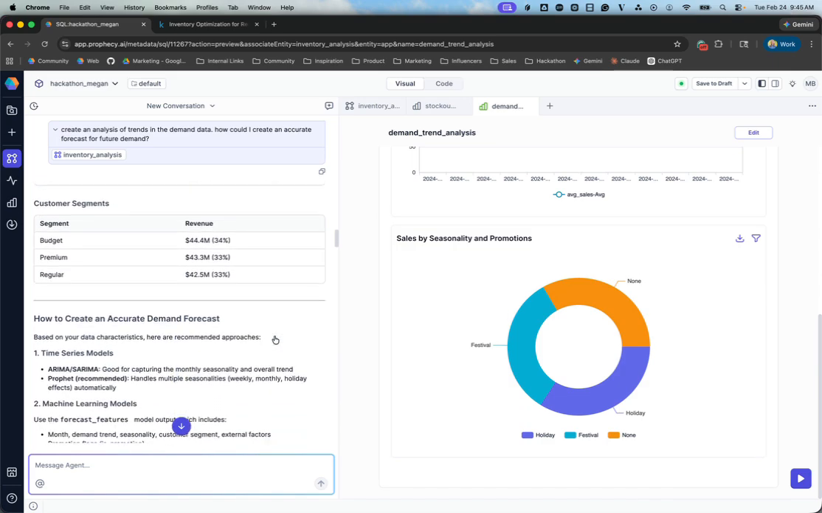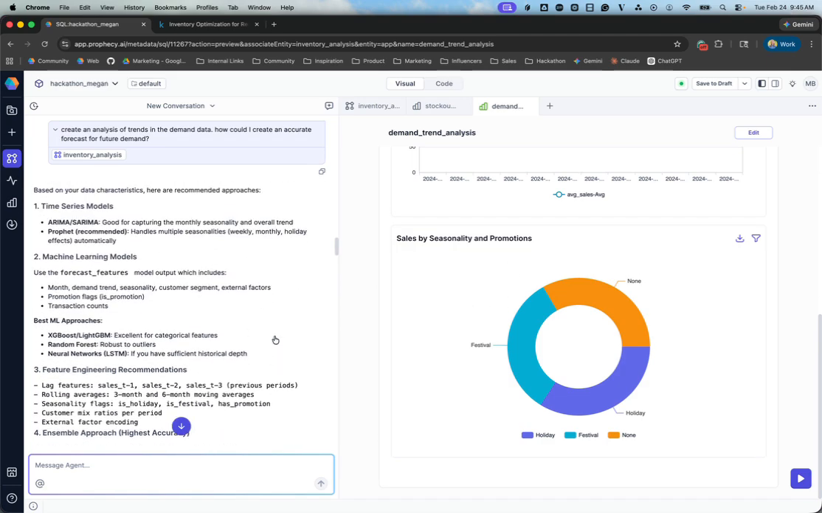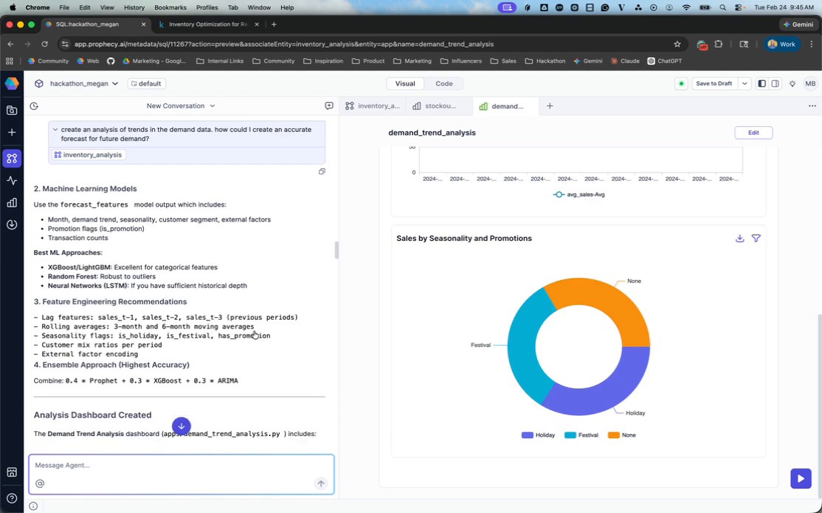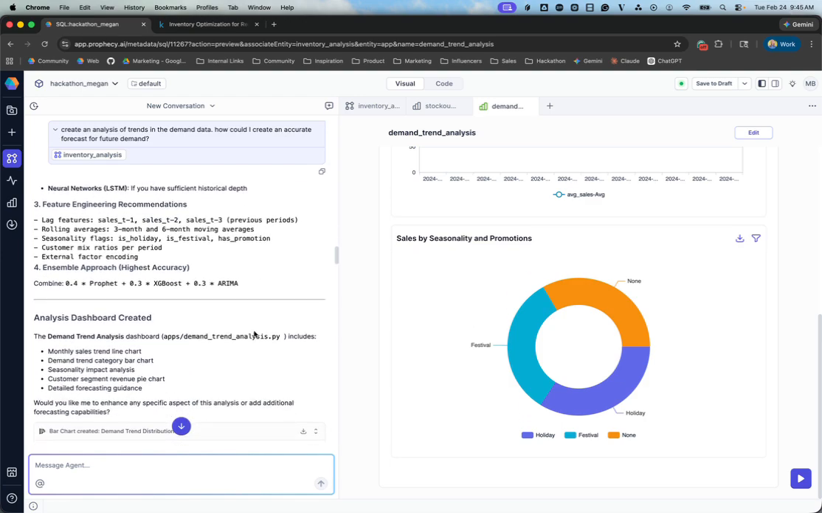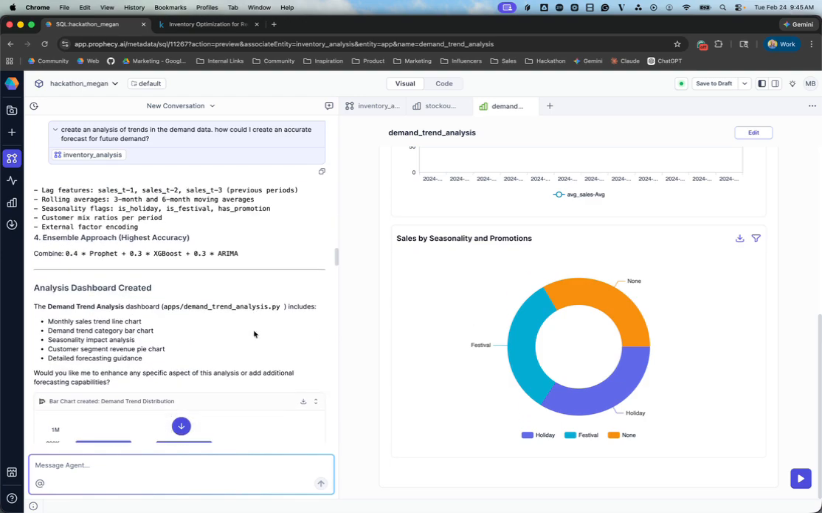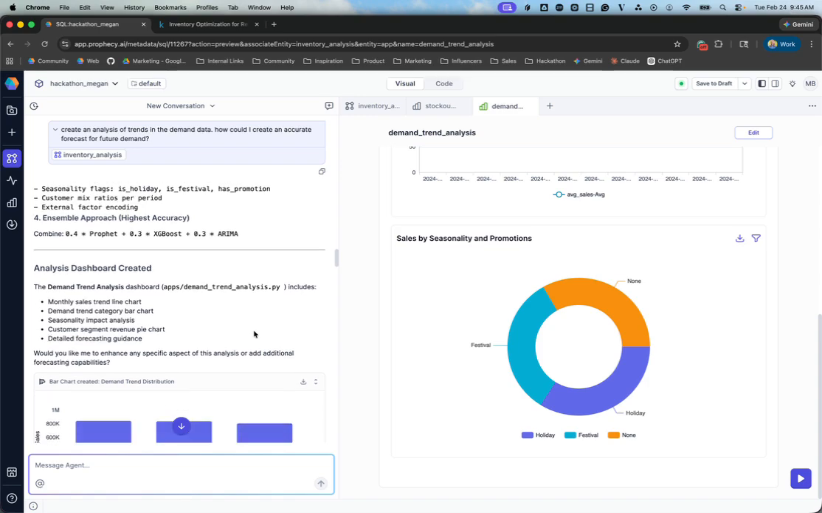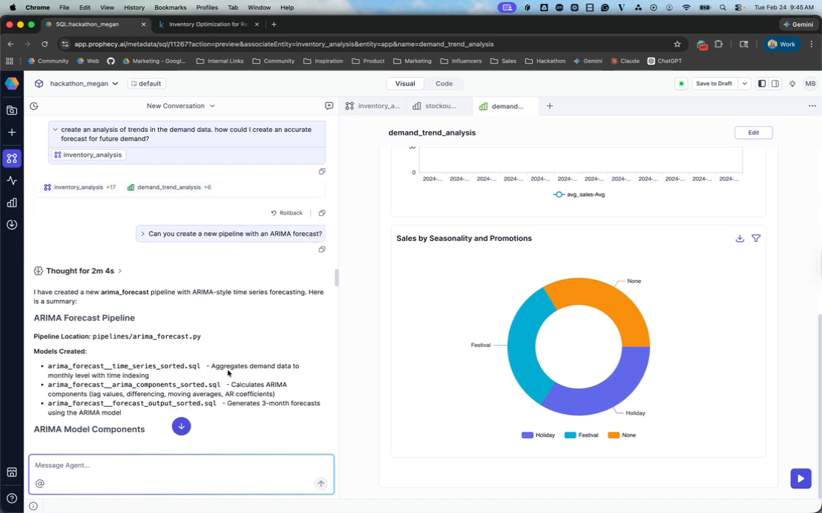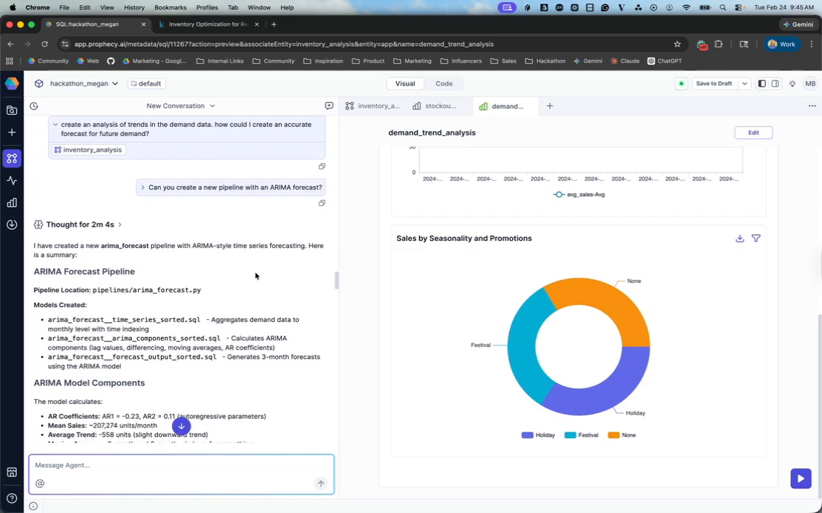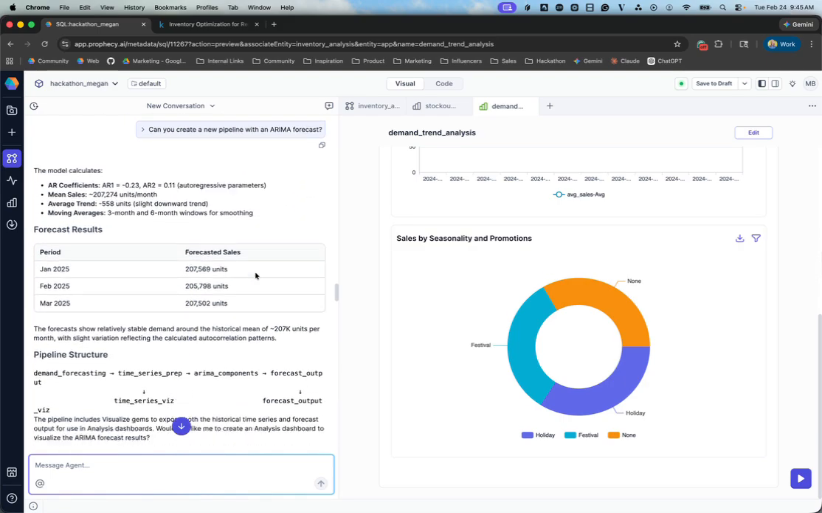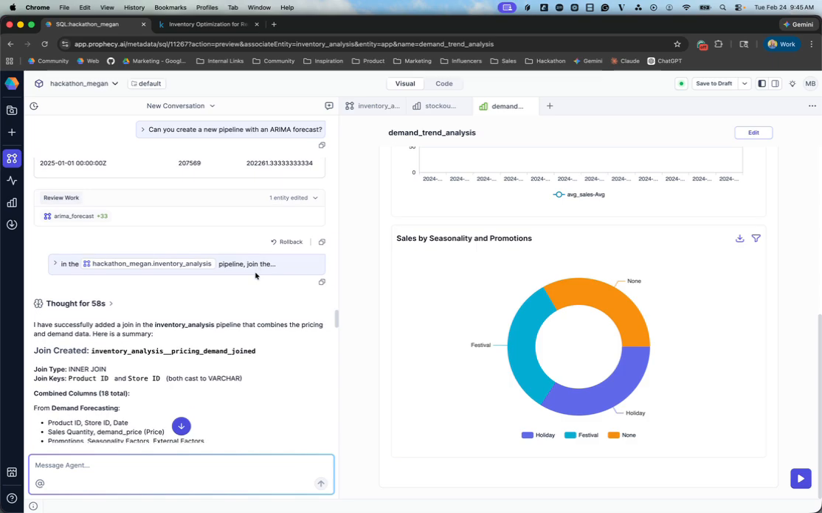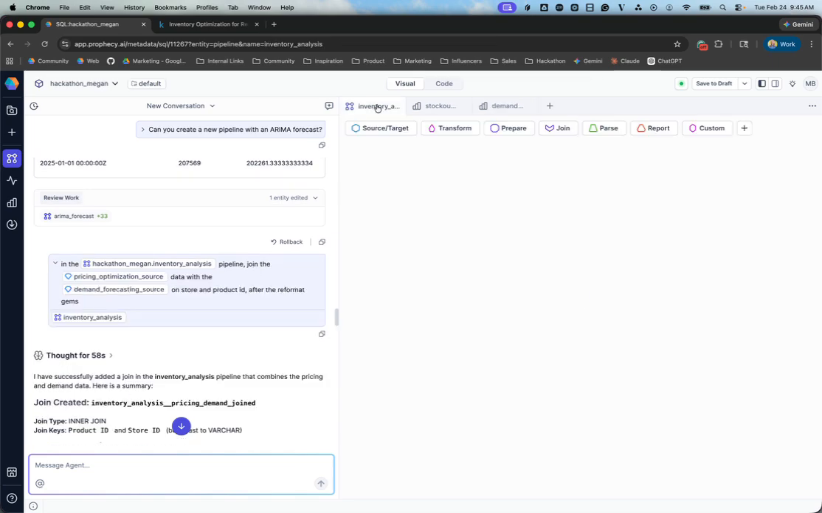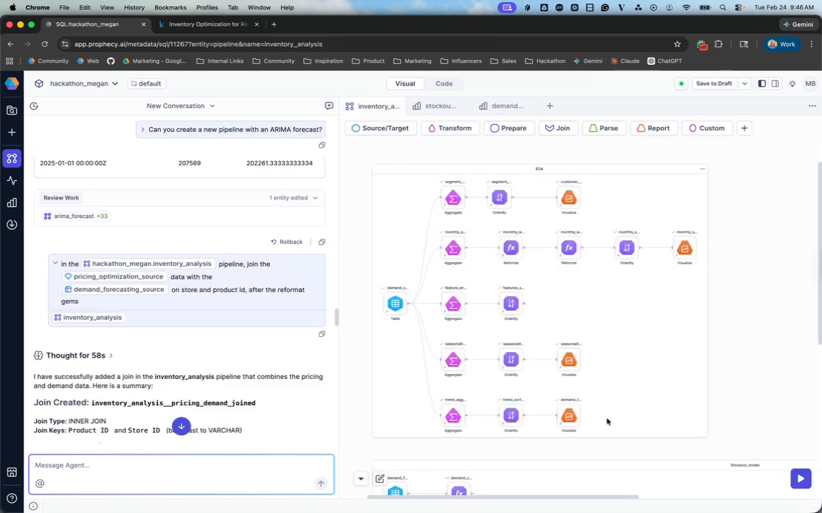So then I kind of had a side exploration here of, okay, if I wanted to create a demand forecast, how would I go about that? Prophecy provided some recommendations of different routes I could go, but I did not end up exploring that fully. I basically found out after trying this prompt about creating a forecast that I didn't quite have the right data here for that. I didn't have enough data. So back to kind of my main line of questioning.